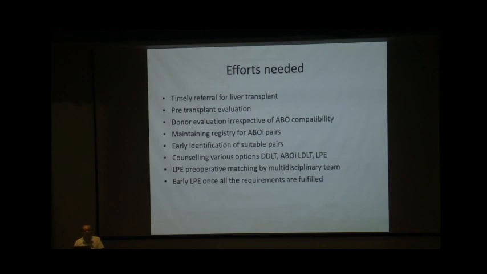Another important thing is donor evaluation irrespective of ABO compatibility, because now we are coming to two options: whether we can consider pair exchange, whether the available donor is fit enough, and whether we can consider ABO incompatible transplant. Maintain a registry of all these ABO incompatible pairs with periodic review of what is happening with them.